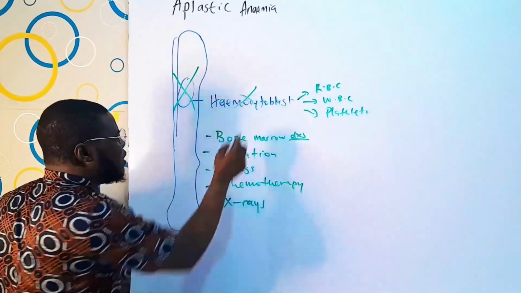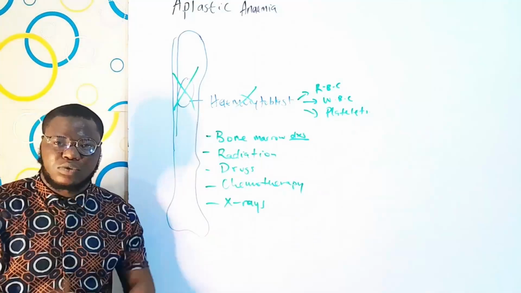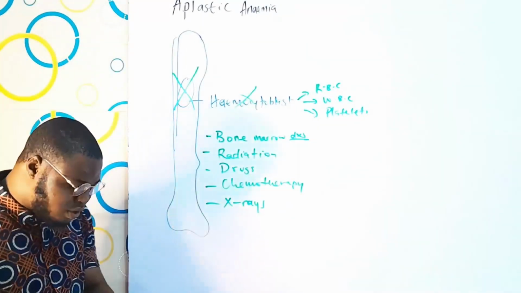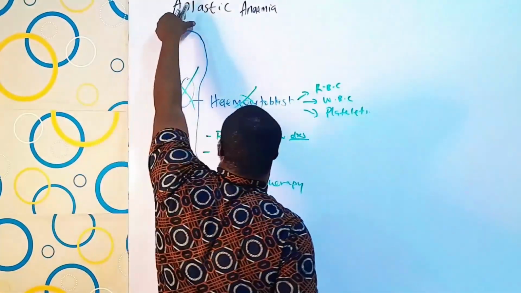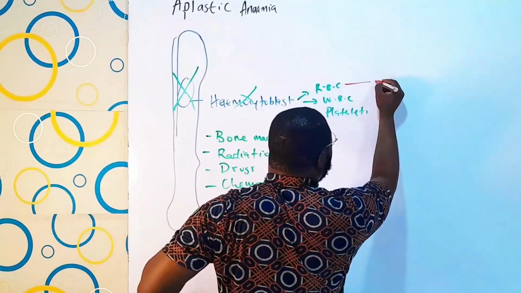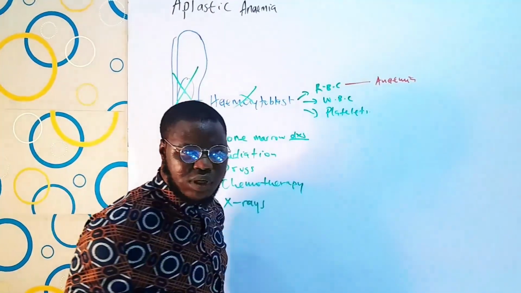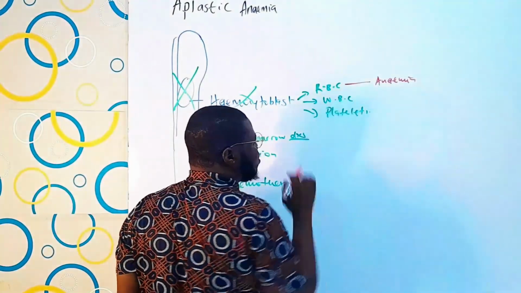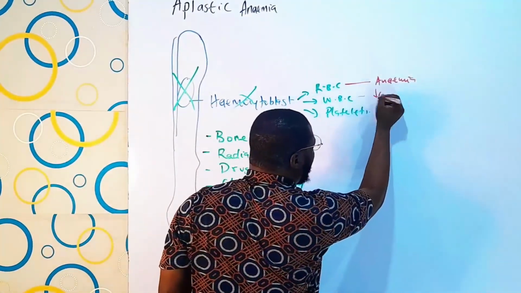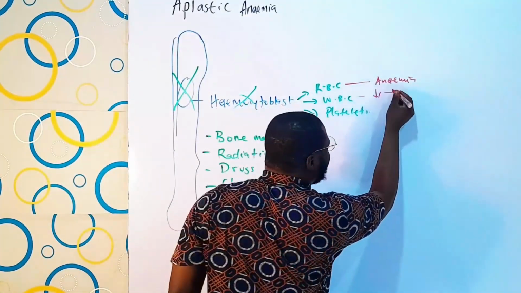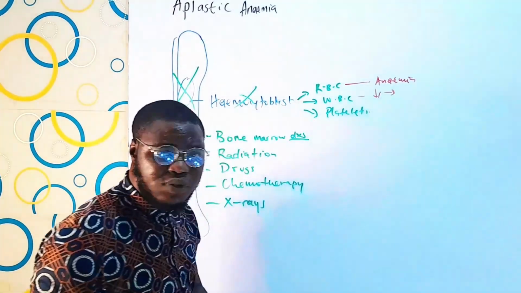Now, if the hemocytoblast and the myeloid stem cells have all been depressed, what do you think will happen? It means people suffering from aplastic anemia are going to have a complication that we've known before, like anemia. So a reduction in the count of red blood cells, right? The point is, what about the white blood cell? Their white blood cell is also going to drop, and that is going to prone them towards infection, opportunistic infection.